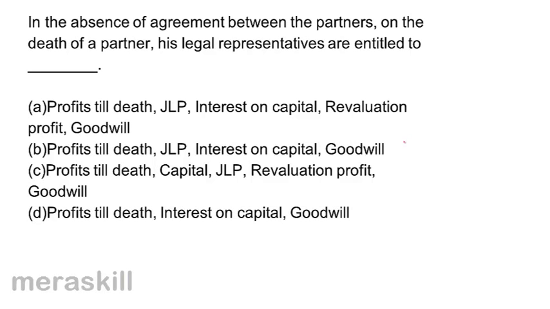In the absence of an agreement between partners, on the death of a partner, his legal representatives are entitled to A. Profits till death, JLP, interest on capital, revaluation profit, goodwill. B. Profits till death, joint life policy, interest on capital, goodwill. C. Profits till death, capital, joint life policy, revaluation profit and goodwill. D. Profits till death, interest on capital and goodwill.